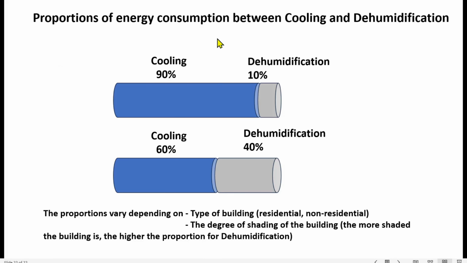Proportions of energy consumption between cooling and dehumidification. It varies between 90% to 10% and 60% to 40%. The proportions vary depending on the type of building, whether it is residential or non-residential, and the degree of shading of the building. The more shaded the building is, the higher the proportion for dehumidification.